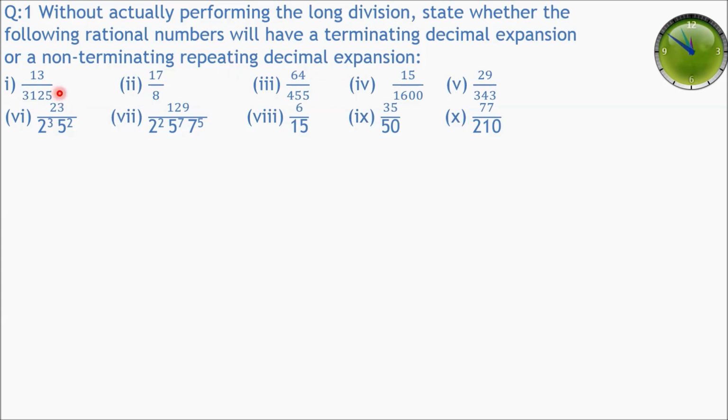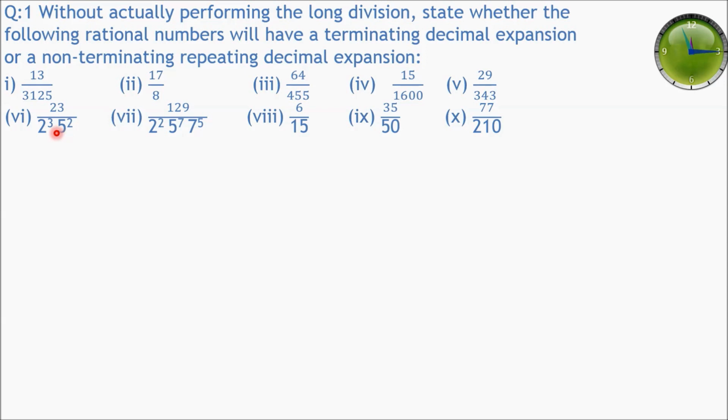First part is 13 upon 3125, second is 17 upon 8, third is 64 upon 455, fourth is 15 upon 1600, fifth is 29 upon 343, sixth is 23 upon 2 raised to power 3 into 5 raised to power 2.